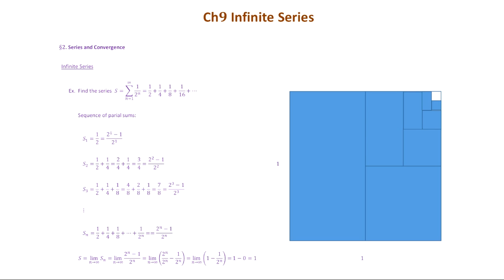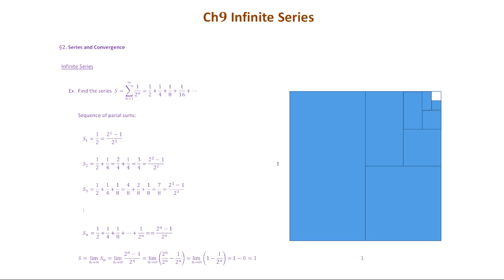Okay, and then you keep on looking at the part on the top and on the right of the left piece. You get 1/8 as the area. Okay, so then you just keep on doing this. Every time you add a piece with the area 1/2 of the previous term.